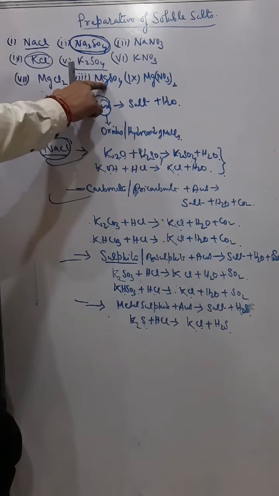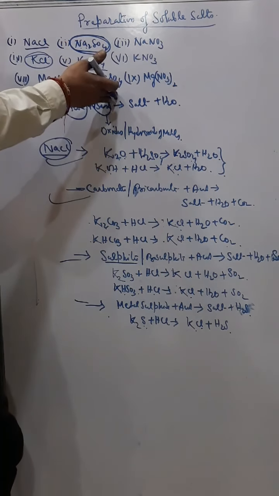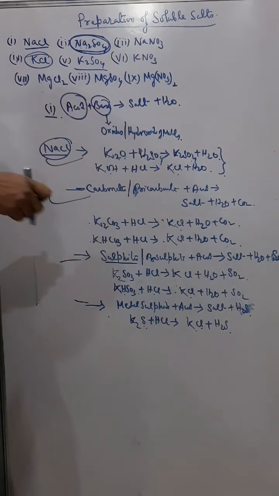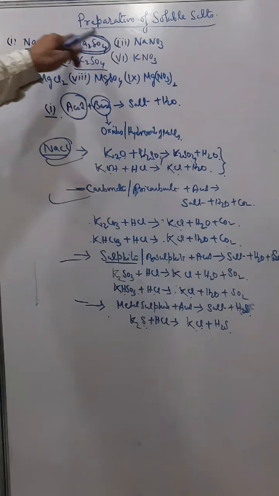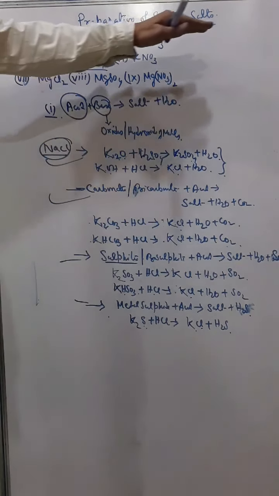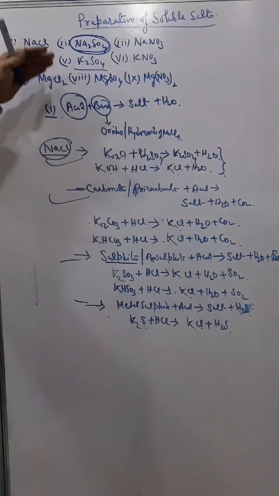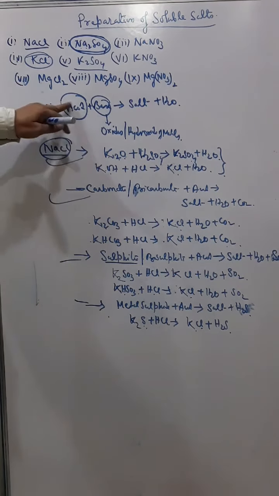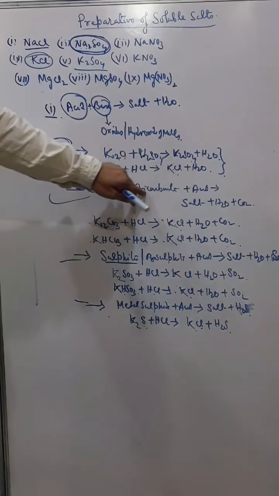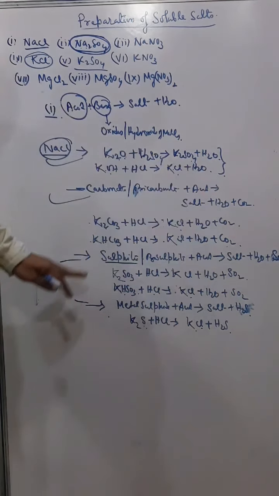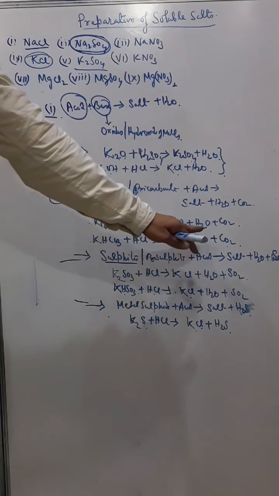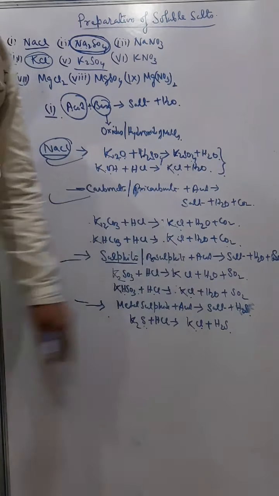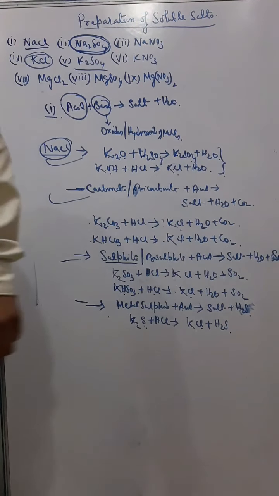But for magnesium, zinc, iron, ferrous, we can use the first method also. For sodium and potassium, we just will not use the first method of preparation. The remaining four methods we can use: acid plus base gives salt and water; carbonate or bicarbonate plus acid gives salt, water and carbon dioxide; sulfite or bisulfite plus acid gives salt, water and sulfur dioxide; and metal sulfide plus acid gives salt and hydrogen sulfide. Okay, understand?